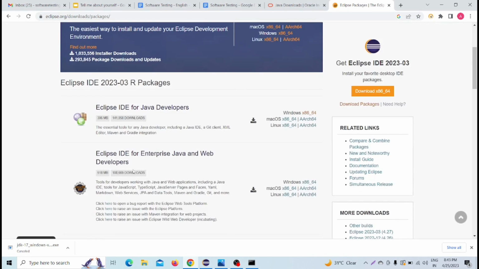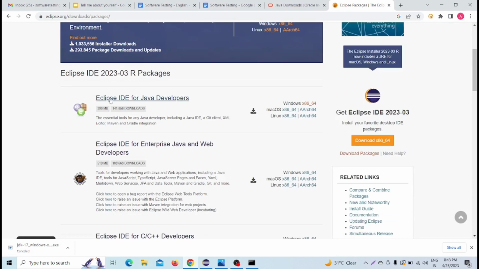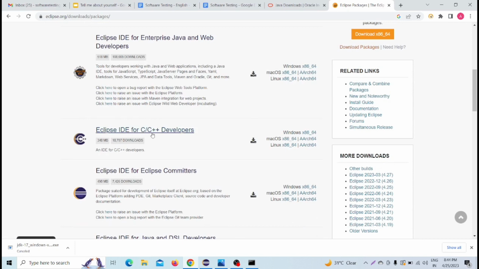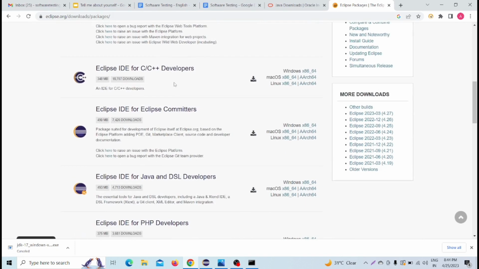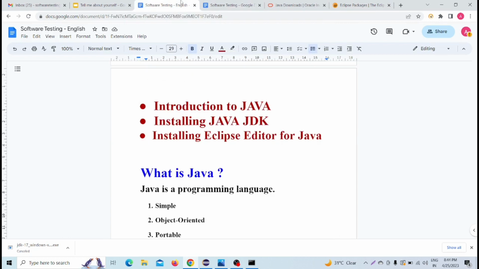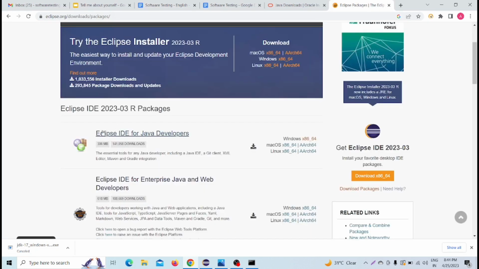On that download package page, you can see lots of things here, like Eclipse IDE for Java developers, Eclipse IDE for enterprise Java and web developers, Eclipse IDE for C++ developers, Eclipse IDE for committers, Eclipse IDE for PHP developers, Eclipse IDE for Java and DSL developers. So lots of developer editors are there. But what is our requirement? Our requirement is to install the Eclipse editor for Java. So we will simply choose Eclipse IDE for Java developers.